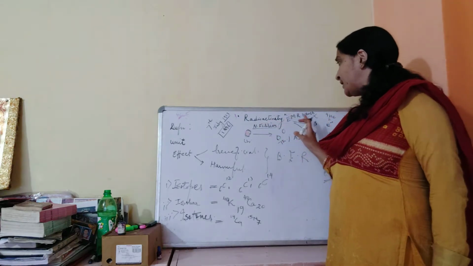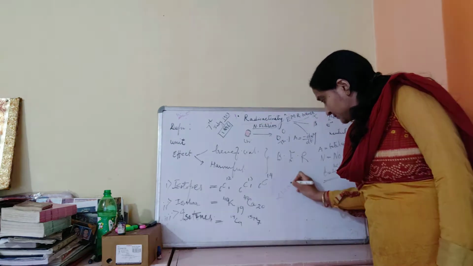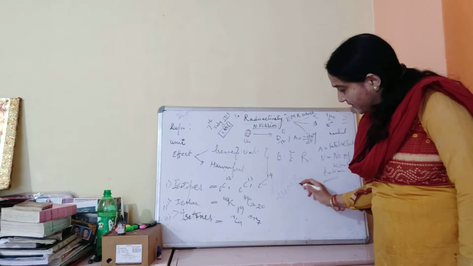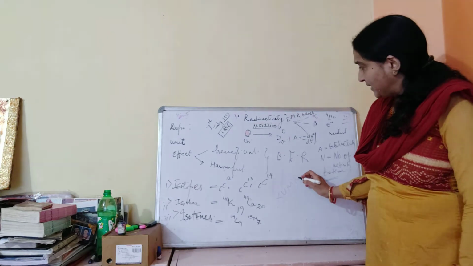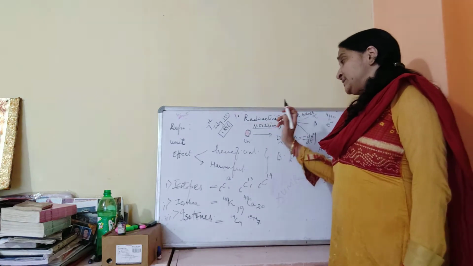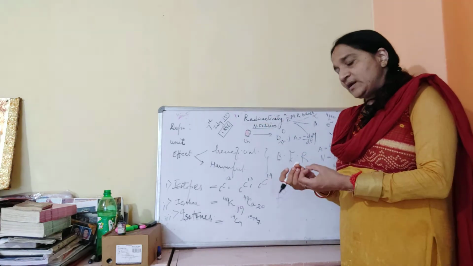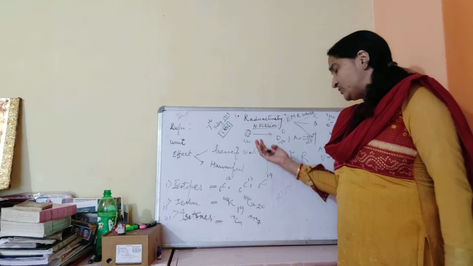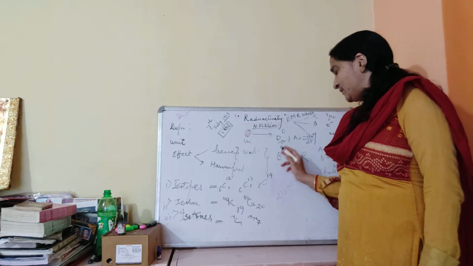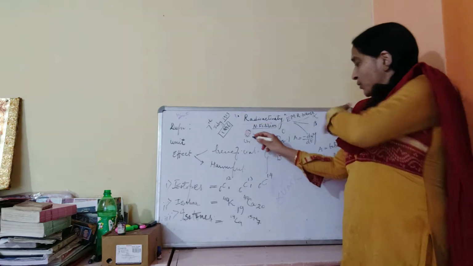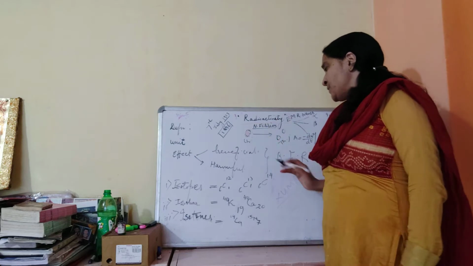Radioactive rays are electromagnetic waves, EMR waves, and if we write the mnemonic, all these are radioactive rays: X-ray, UV, microwave, and in the last we find radioactive rays. Radioactivity is due to nuclear fission, meaning there is instability in the nucleus, so it breaks apart. Not fusion, the word is fission. Here we see the uranium nucleus breaking down into a thorium nucleus after bombardment by alpha particles. So it is an example of radioactivity.